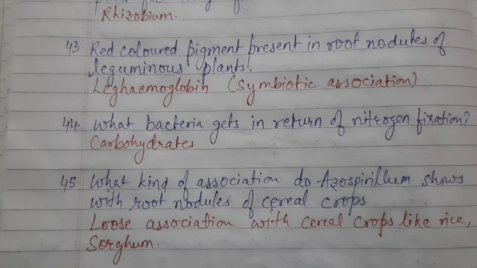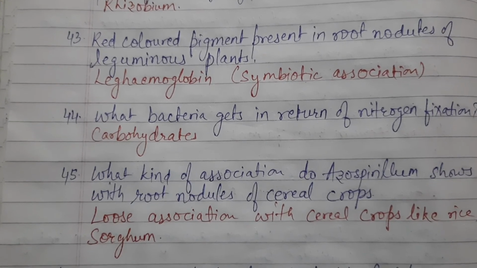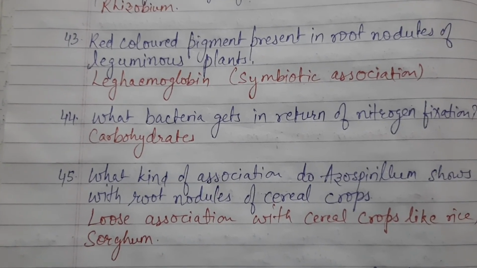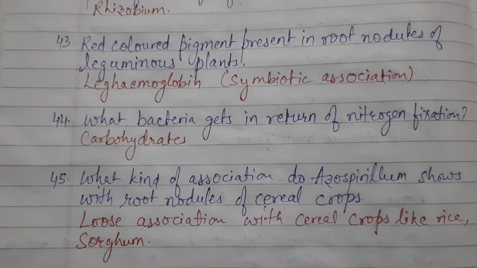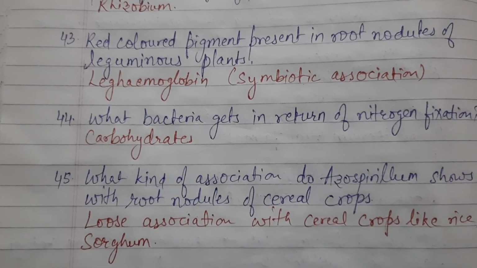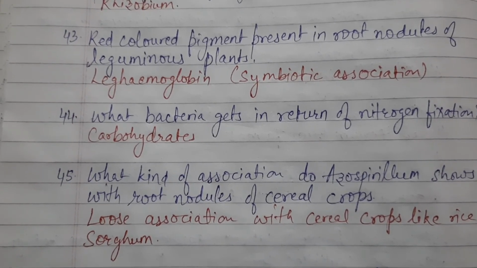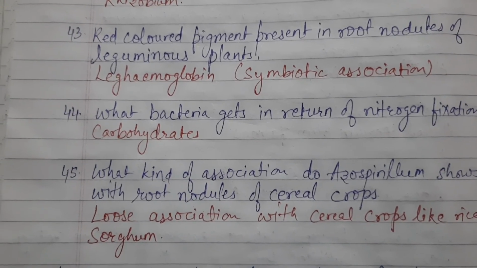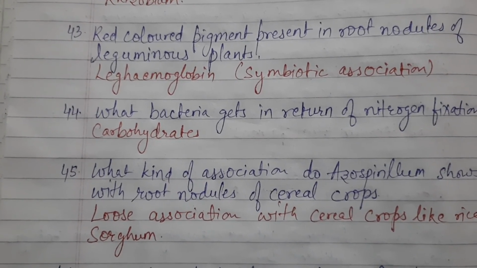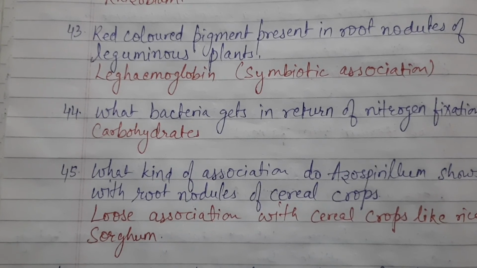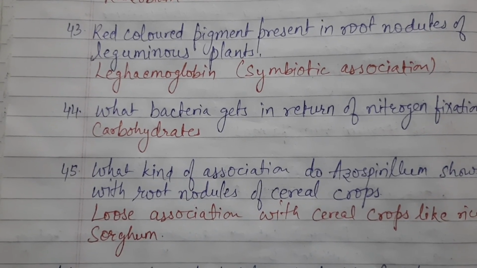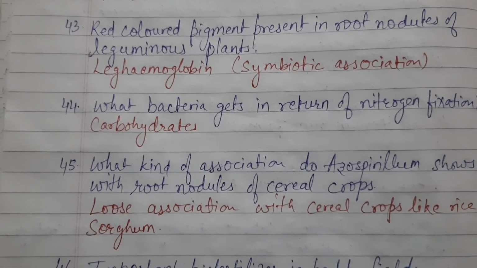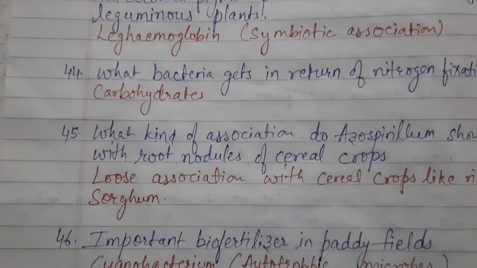Next, the 45th question. What kind of association does Azospirillum have with root nodules of cereal crops? Rhizobium is in leguminous plants. Azospirillum is in cereal crops like rice and sorghum. So they have a loose association with cereal crops like rice and sorghum.